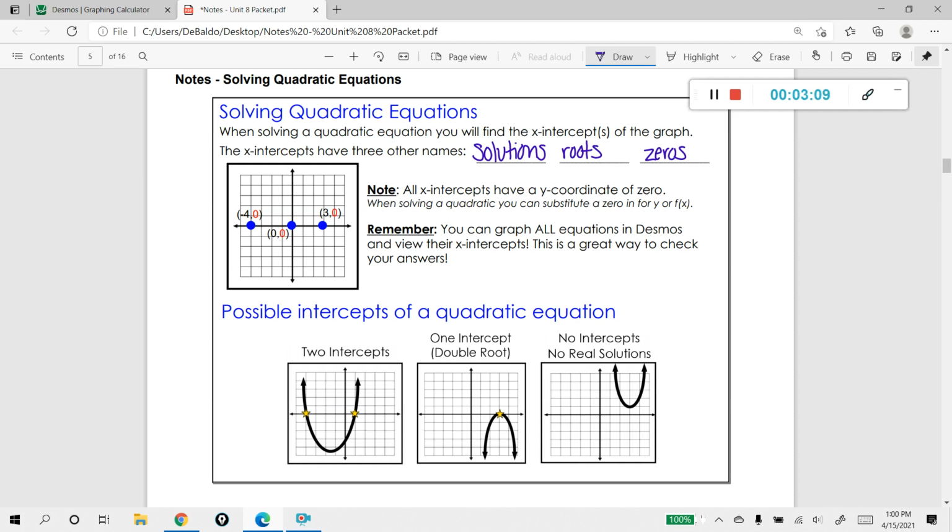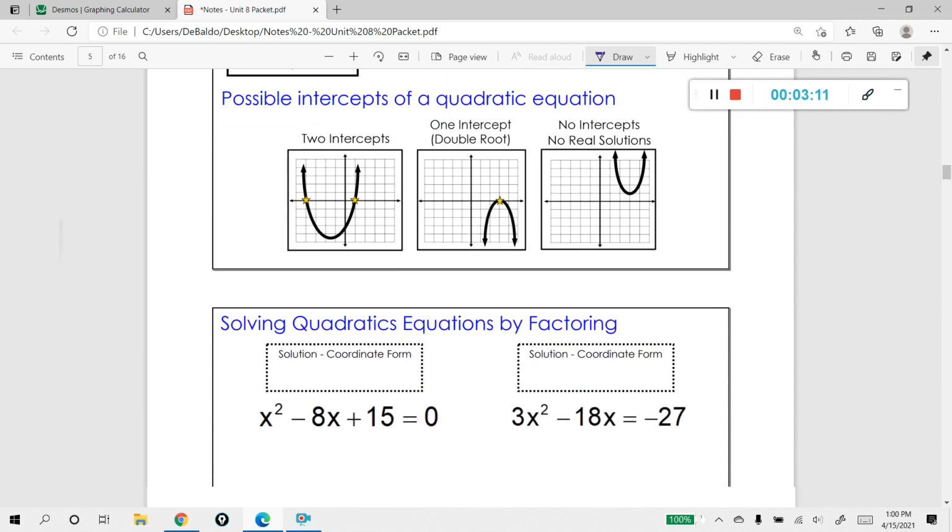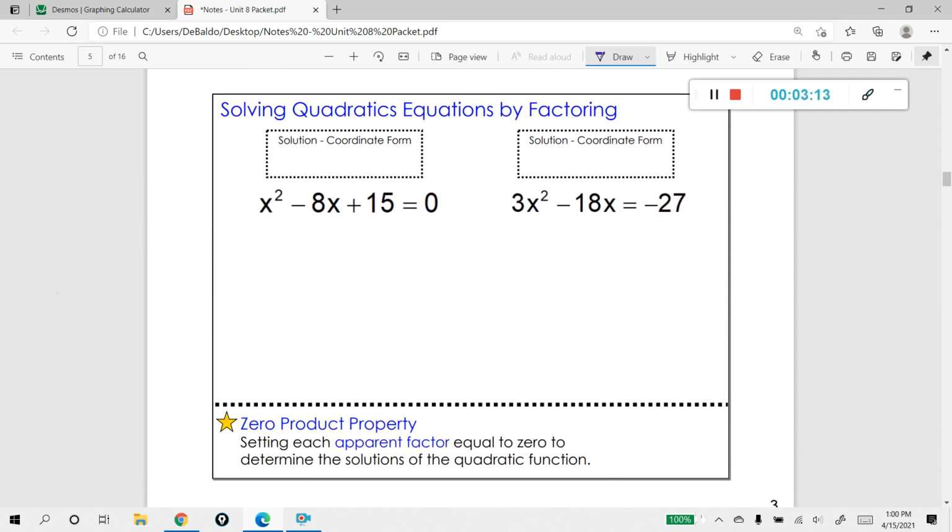Okay, so now that we have some vocabulary, let's go ahead and talk about the first method on how to solve a quadratic. This should look really, really familiar to you because we spent an entire unit talking about factoring. So let's go ahead and talk about how to solve a quadratic using the factoring method.